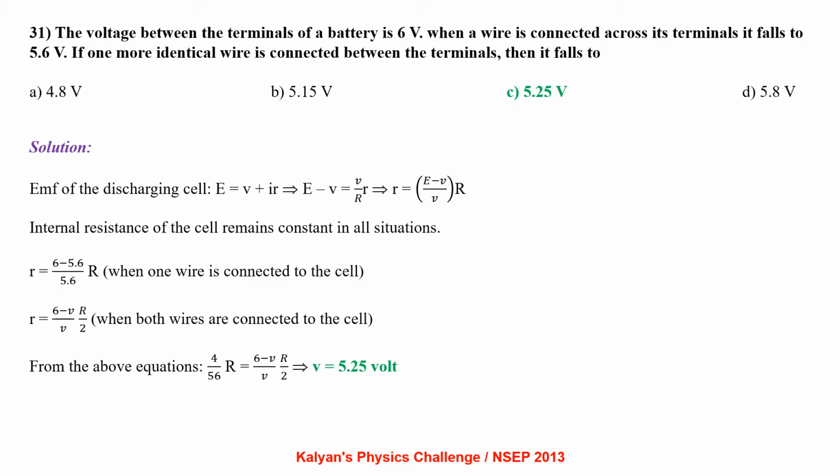The voltage between terminals of a battery is 6 volt. When a wire is connected across its terminals, it falls to 5.6 volts. If one more identical wire is connected between the terminals, then it falls to